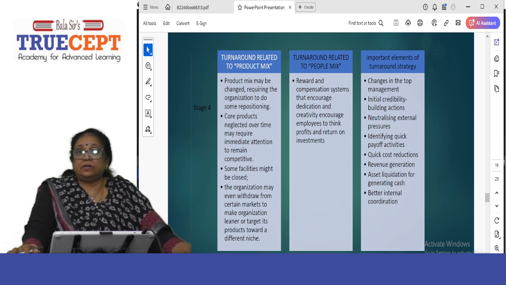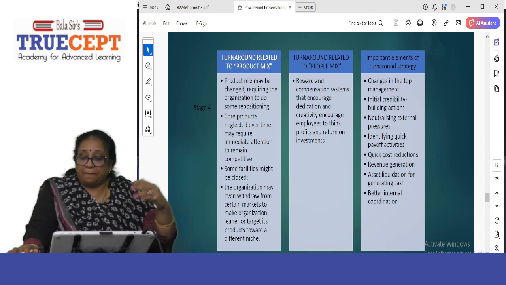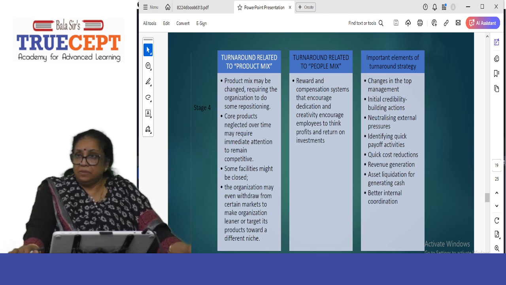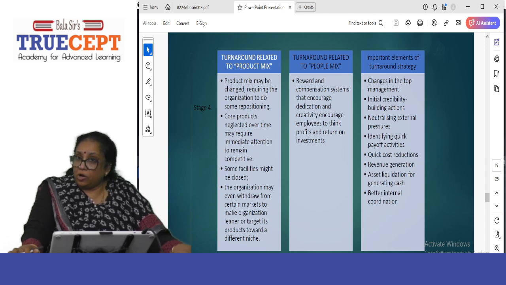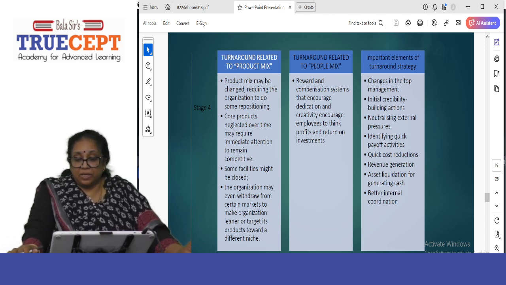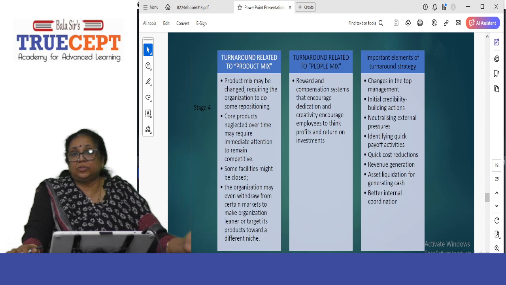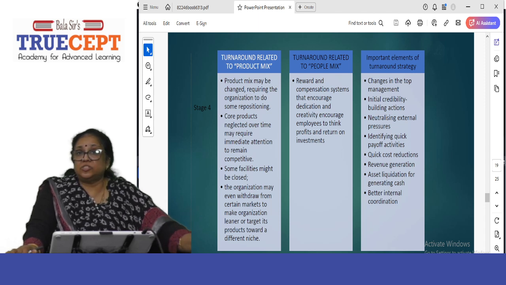Neutralizing external pressures, identifying quick payoff activities. If you have receivables that are pending, please get it back. Identifying quick payoff activities, maybe sell some assets, quick cost reductions, electricity bill, cutting down on all the unnecessary activities. See that people don't take too many tea breaks because the production is affected. So quick payoff activities, quick cost reductions, revenue generation. What sells, sell it. That is revenue generation. Asset liquidation, like I told you, because you have to make good the money. Asset liquidation for generating cash.